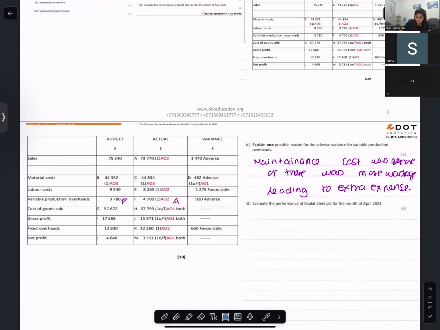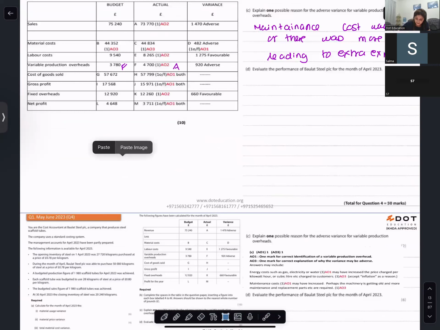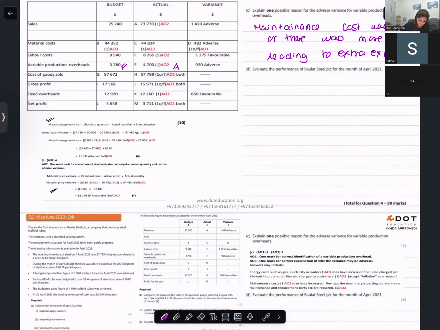It's for 6 marks. So first you would mention the material usage. You would say usage variance is adverse. You expected to use less kgs of material, but you ended up using more.